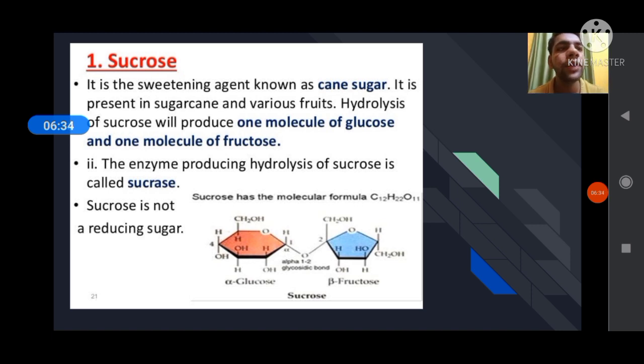What is a reducing sugar and what is a non-reducing sugar? Reducing sugars are substances which on reduction give a simple molecule, meaning they hydrolyze other molecules to their simplest form. But a non-reducing sugar cannot hydrolyze the substance to the simplest form. So to test for reducing sugar and non-reducing sugar, we perform Benedict's test.